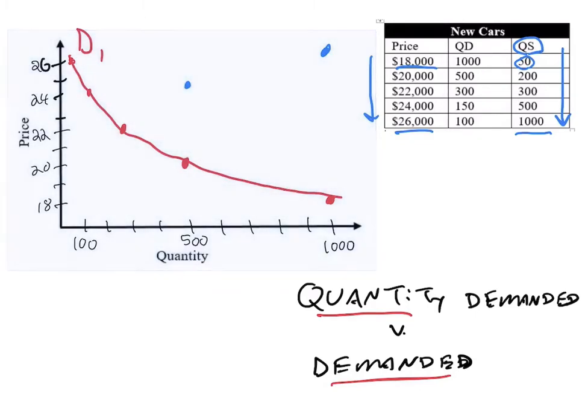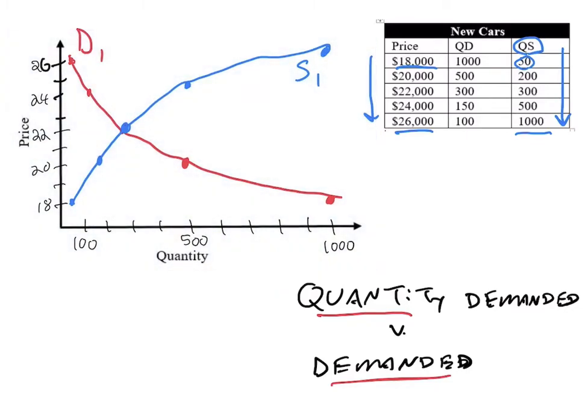At $22,000, 300 want to supply it. At $20,000, they'll supply 200 cars. And at $18,000, they'll only supply 50 cars. So we have a line that goes almost in the opposite direction, an outward curve. That's supply.